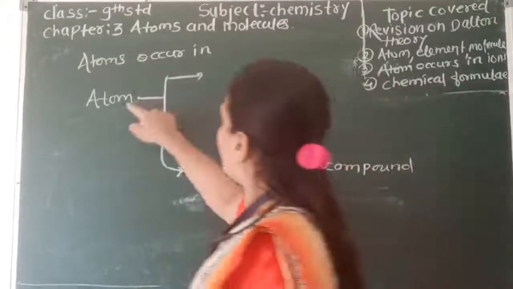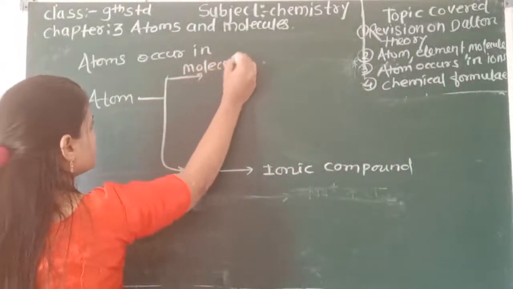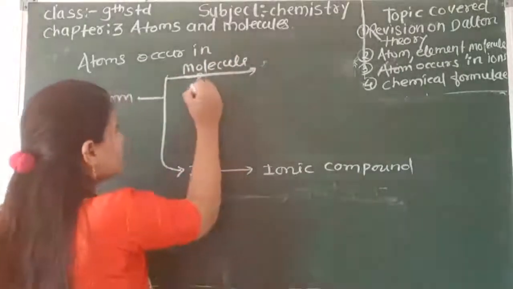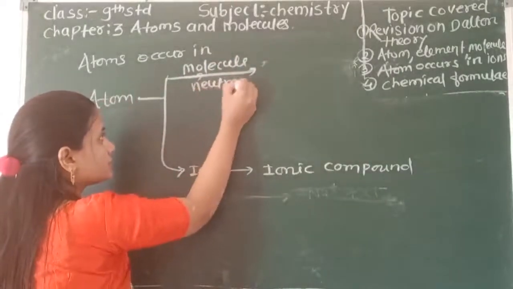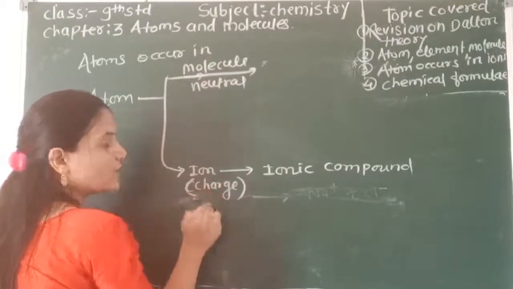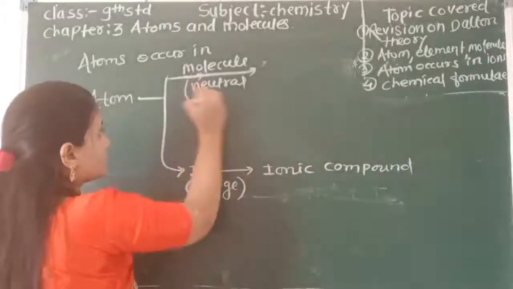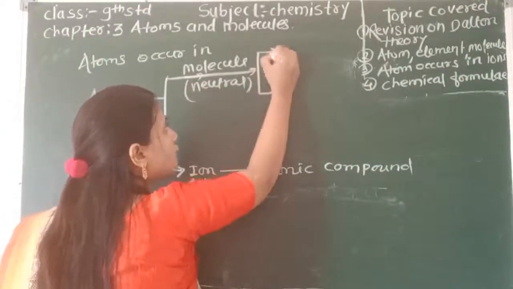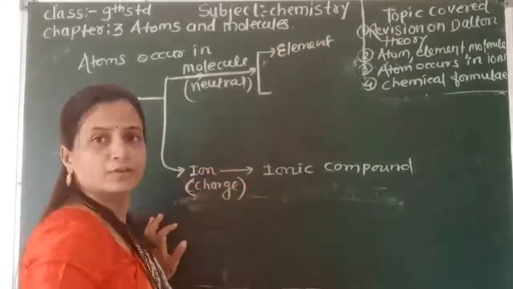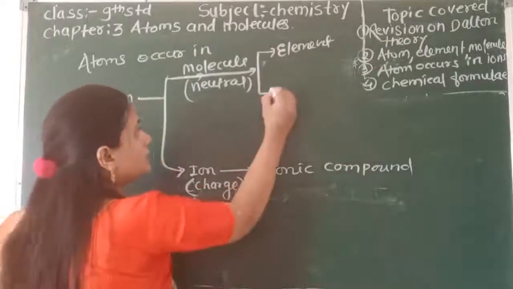Now, atoms exist in molecule form. Second, atoms exist in a molecule form and it is neutral. An ion has a charge, positive or negative, and a molecule is neutral in state. So molecule exists in two forms. Elements. Element is made up of one kind of atom, and a compound.